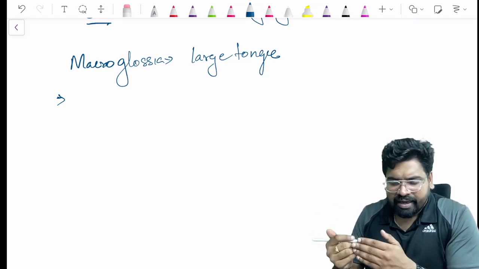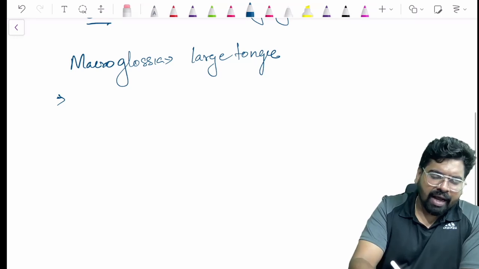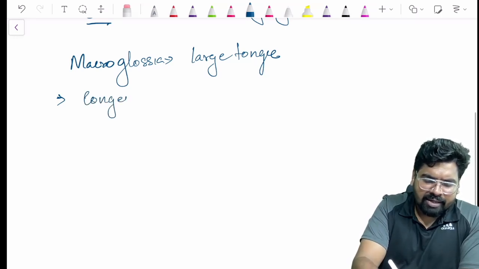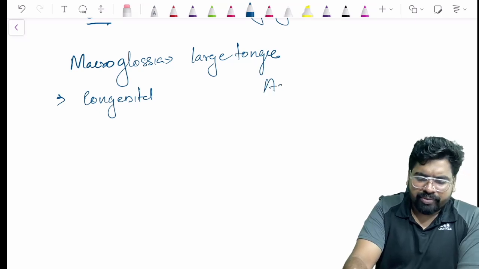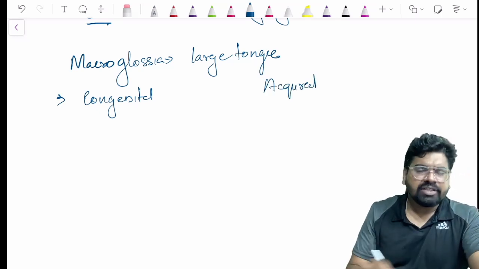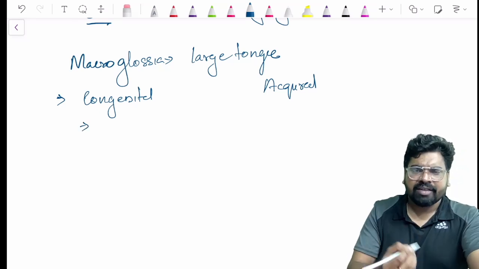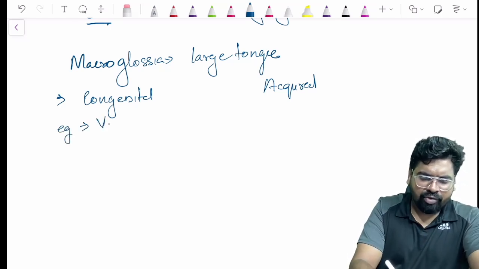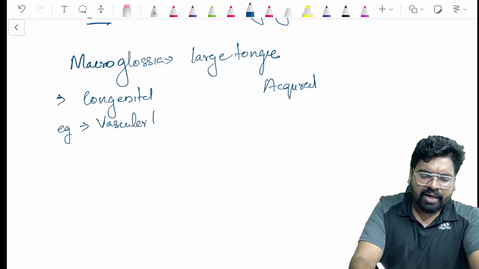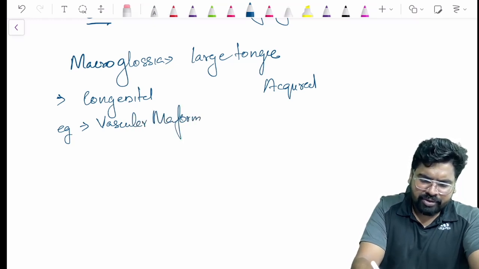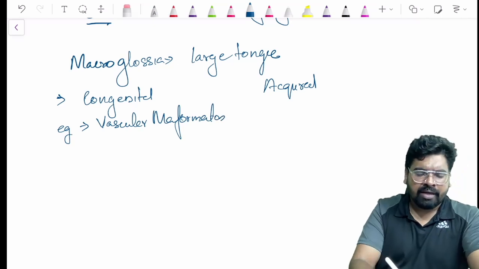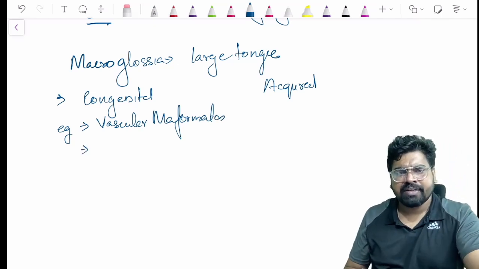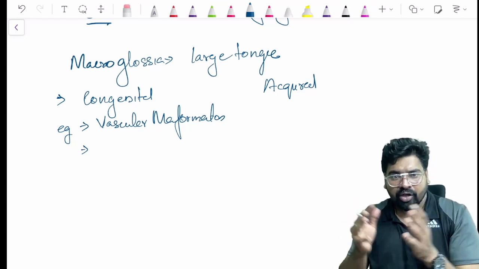The enlargement of the tongue can be either congenital or acquired. Congenital means any congenital malformation, for example vascular malformations. If the blood vessels are enlarging, your tongue will also enlarge.